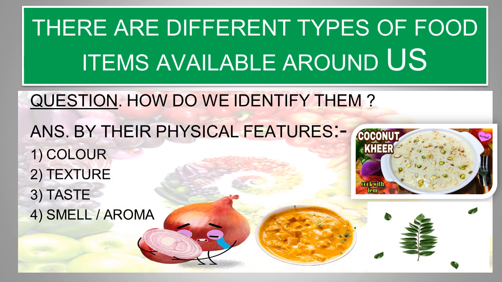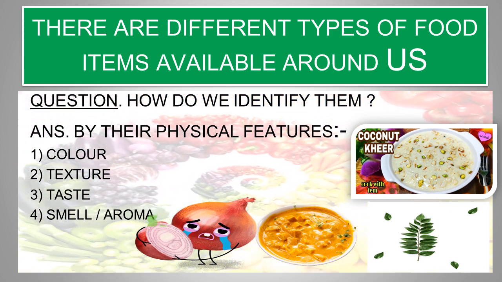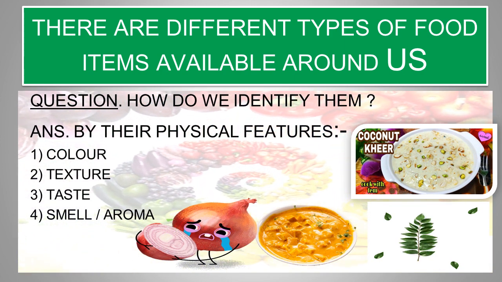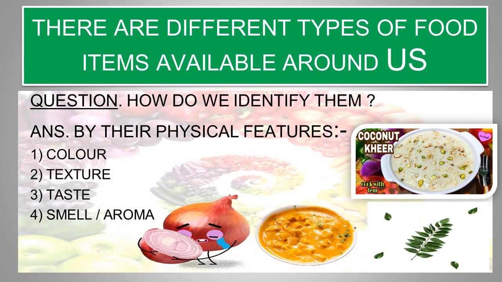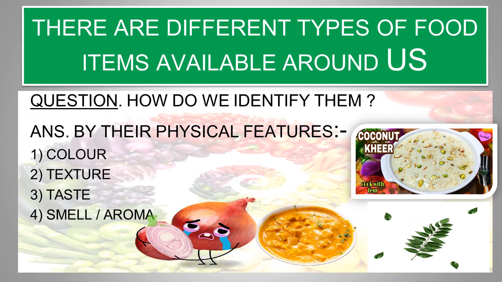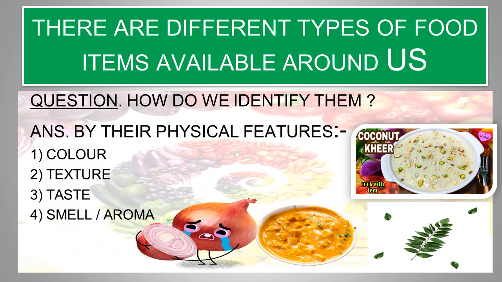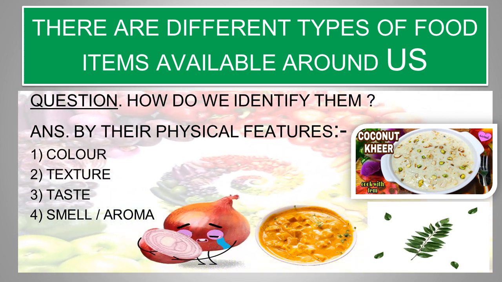Now you must have understood. No, they have different colors. Look at the onion. It is reddish pink in color. Look at the curry leaves. They are green in color. Look at the shahi paneer. It is golden yellow in color. And look at the coconut kheer. It is white in color.